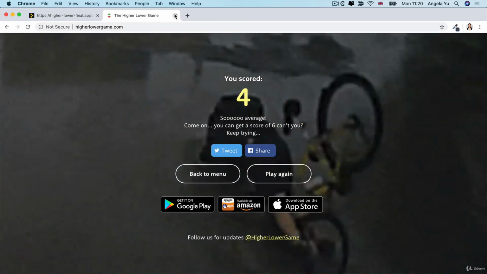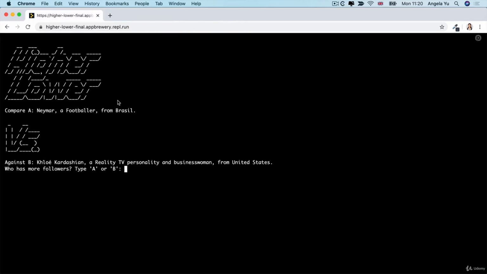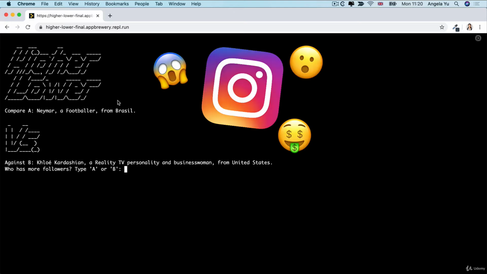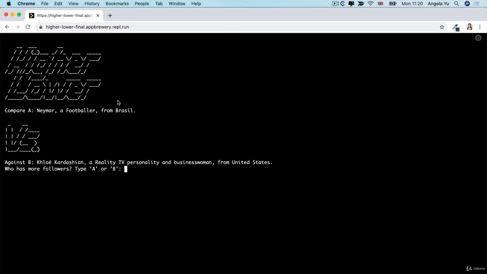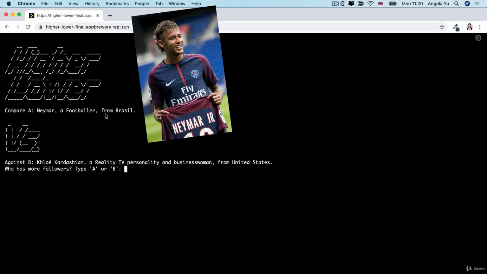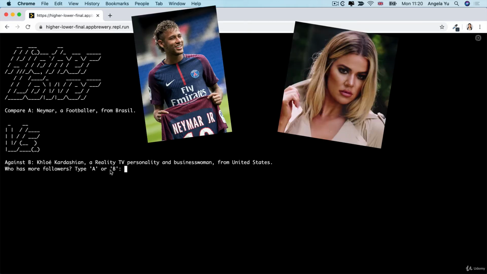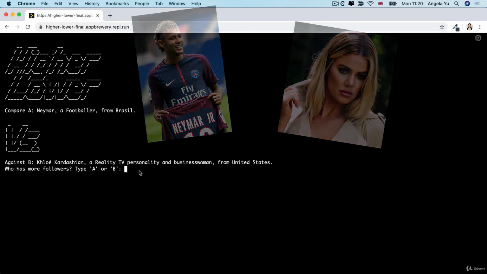Have a play around with that game because the final version we have looks a lot simpler, but it's still just as fun to play. Instead of comparing average monthly searches on Google, we're comparing who has more followers on Instagram. So we're bringing this game up to date. In this case, it's comparing Neymar, a footballer from Brazil, against Khloe Kardashian, a reality TV personality and businesswoman from the US, who has more followers.